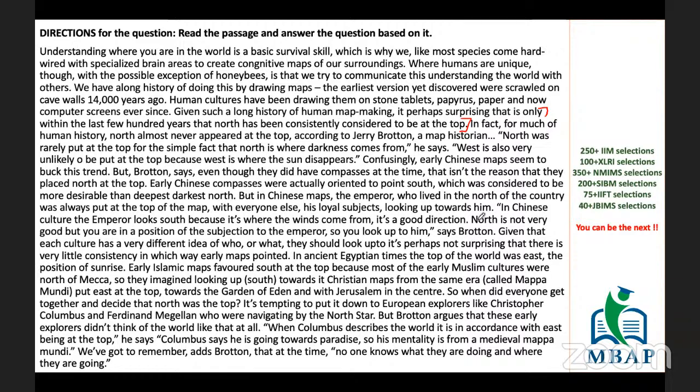Understanding where you are in the world is a basic survival skill, which is why we, like most species, come hardwired with specialized brain areas to create cognitive maps of our surroundings. Where humans are unique, though, with the possible exception of honeybees, is that we try to communicate this understanding of the world to others. We have a long history of doing this by drawing maps. The earliest version yet discovered was scrawled on cave walls 14,000 years ago. Human cultures have been drawing them on stone tablets, papyrus, paper, and now computer screens ever since.